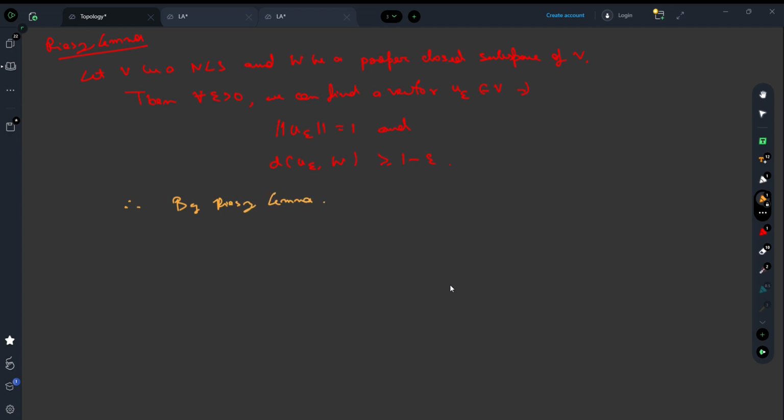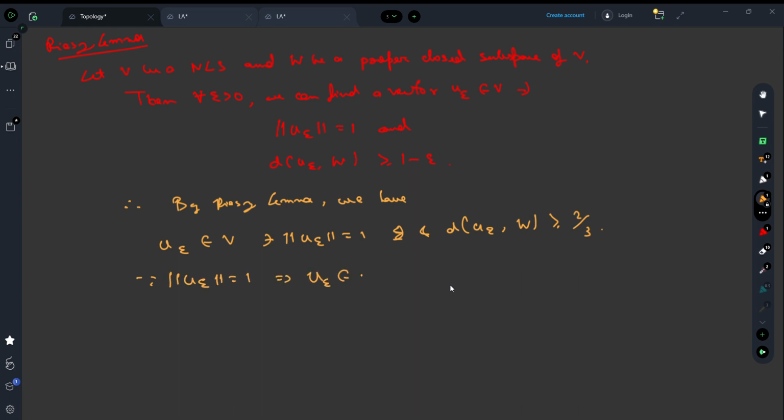By Rees lemma, we have u epsilon in V such that the norm of u epsilon equals 1 and the distance of u epsilon from W is greater than or equal to 2 by 3. Now, since the norm of u epsilon is 1, u epsilon must be an element of the closed ball. This implies u epsilon is an element from B, the closed ball.